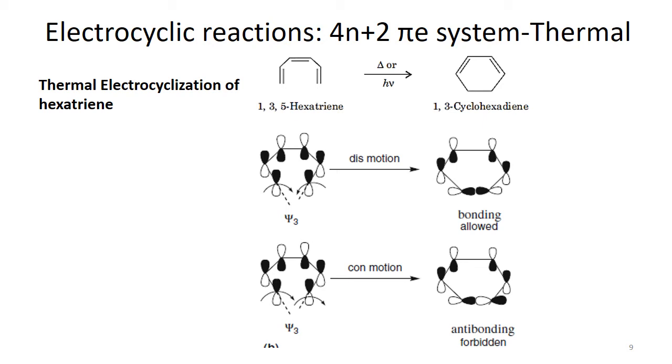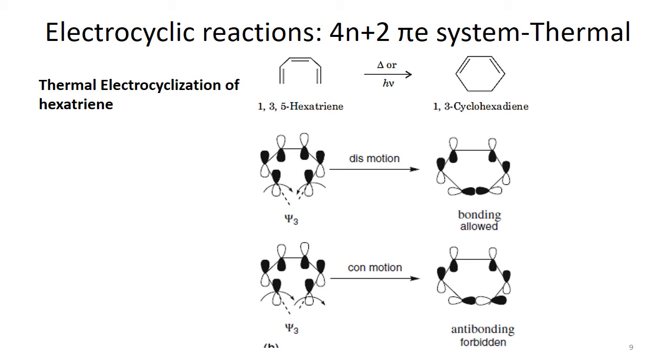In this case you have two reactants, and the symmetries of the reactants should match when they react. But here we start from one reactant, for which the terminal carbon atoms are very crucial, and we have already talked about the disrotatory and conrotatory modes of motion.